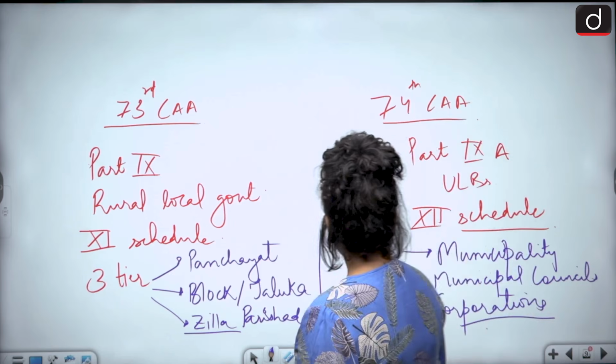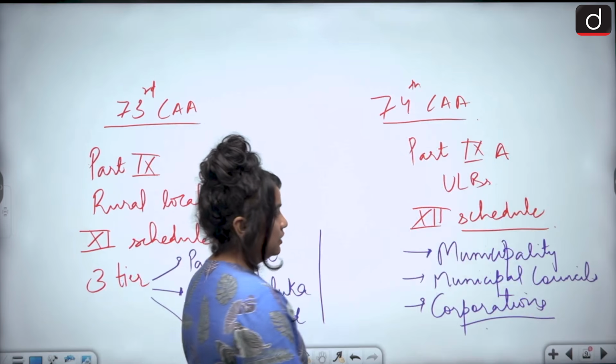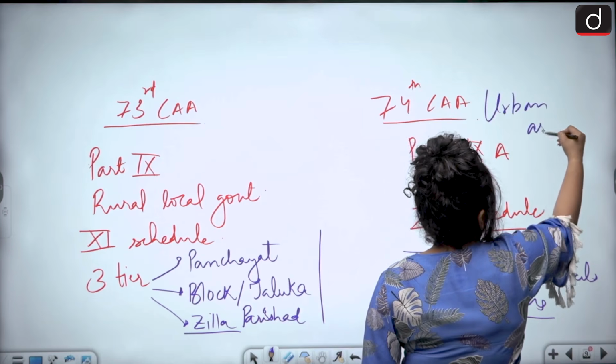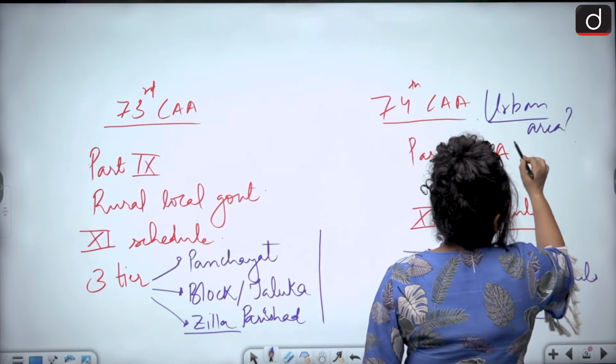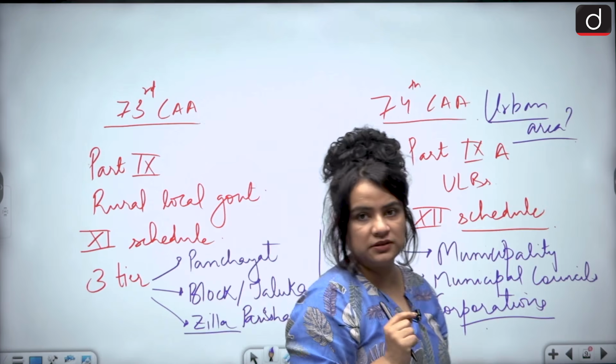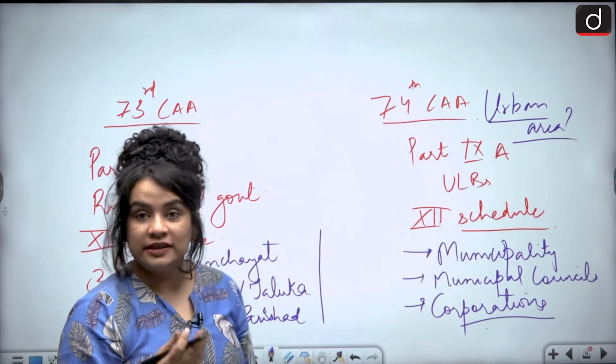Now you have to tell me what exactly qualifies as an urban area. What do you mean by urban area? There are three most basic conditions. You have to tell me at least one in the comment. Just one would also do. If you know all, then it's an icing on the cake.